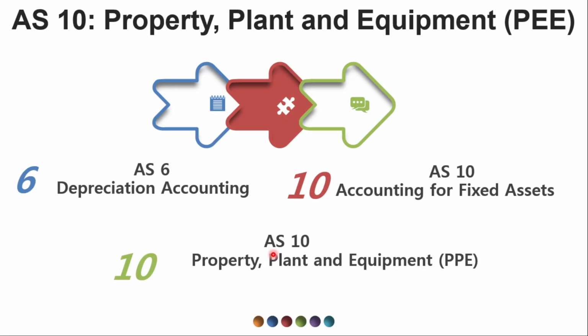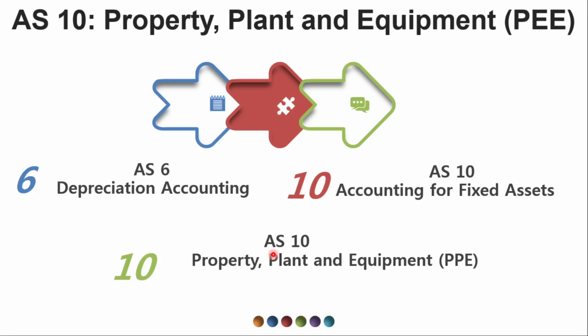Today we'll get started with a broad view about fixed assets, where the focus is on tangible fixed assets, because intangible fixed assets are discussed in AS22, and hence I will explain more about tangible fixed assets.